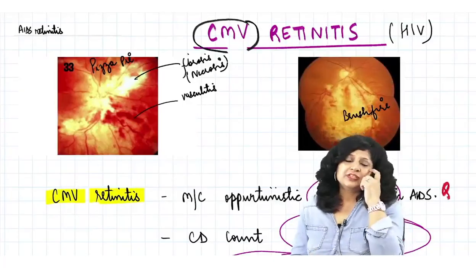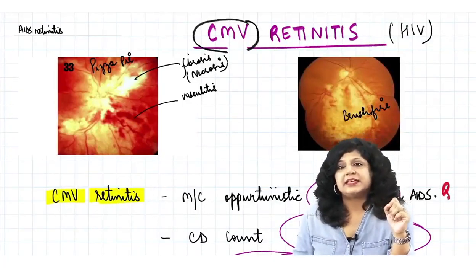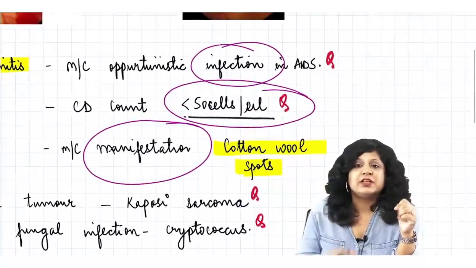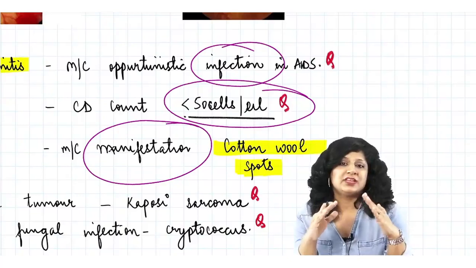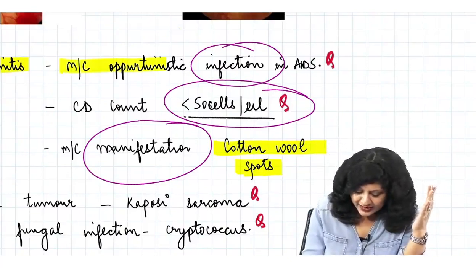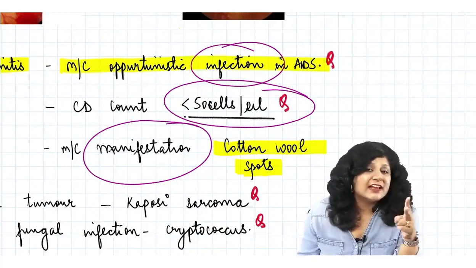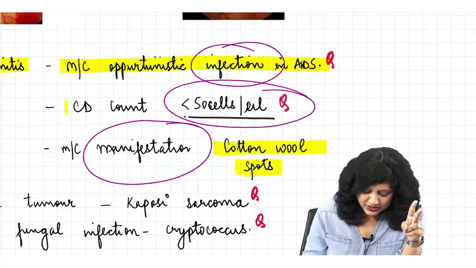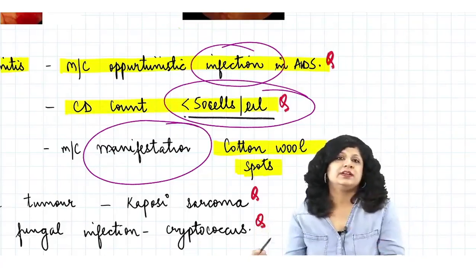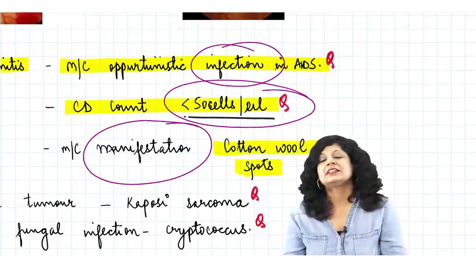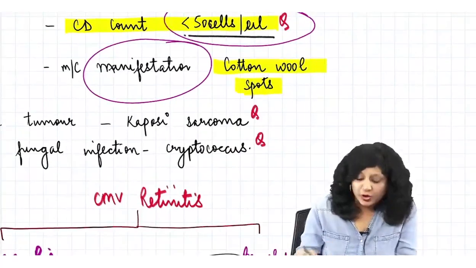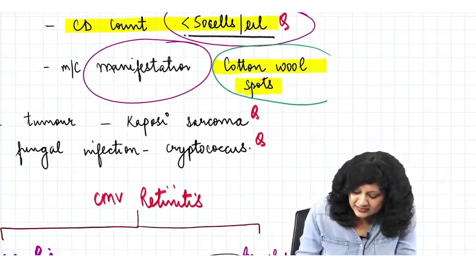Okay, now we try to see actually how this can be a case of CMV retinitis. CMV retinitis is actually the most common opportunistic infection that occurs in the patients of the HIV first of all. And what is the cell count? Now this is again a very important question. The CD count should be less than 50 cells per microliter. And what is the most common ocular manifestation? That is the cotton wool spots.